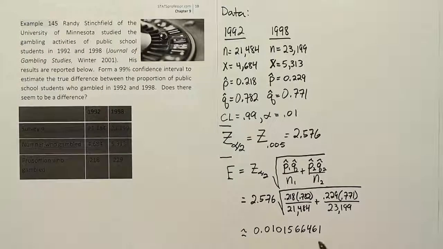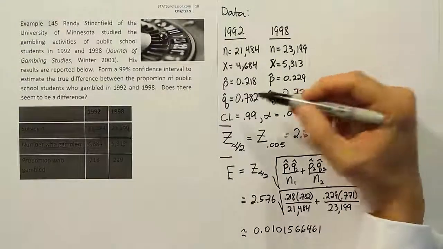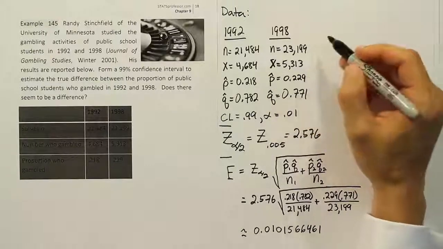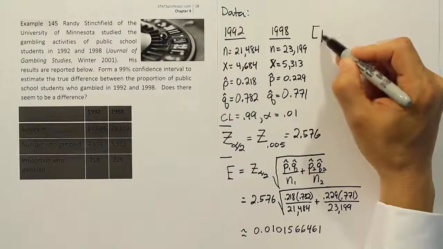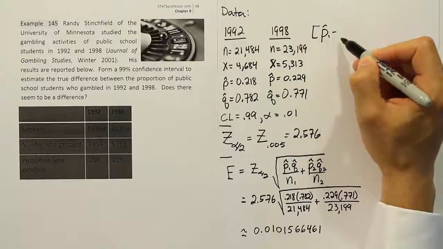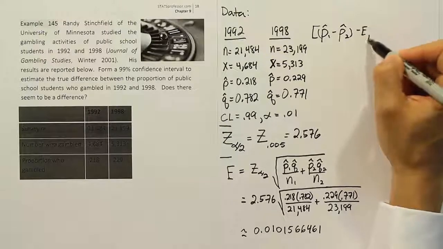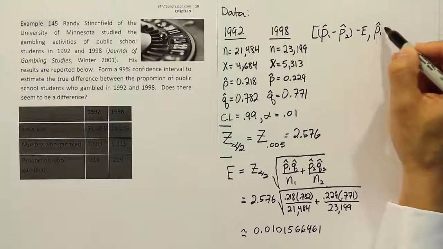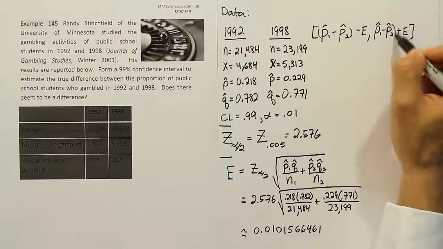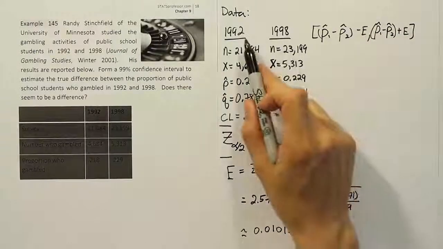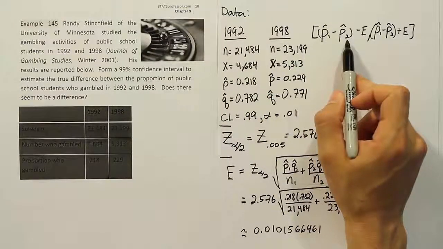And once you have your margin of error, you're going to take it and finish the problem up by adding and subtracting it to the difference of the sample proportions. So here's your formula overall then, the last part of it. It's going to be p hat for the first group minus p hat for the second group, minus the error, and then p hat for the first group minus p hat for the second group plus the error. Now, we're just going to be consistent here with what we started out with, so we'll use 1992 as our first group and 1998 as our second group.